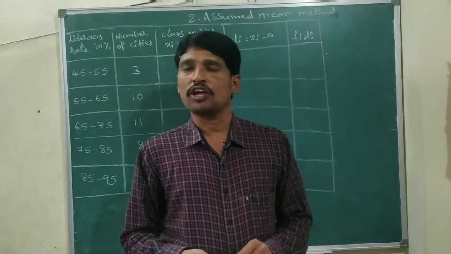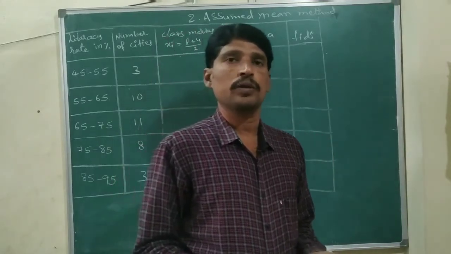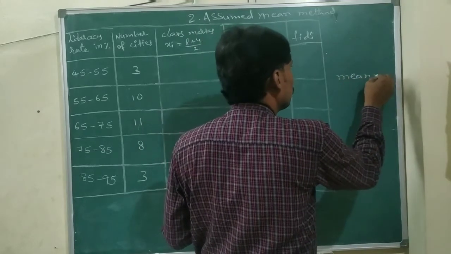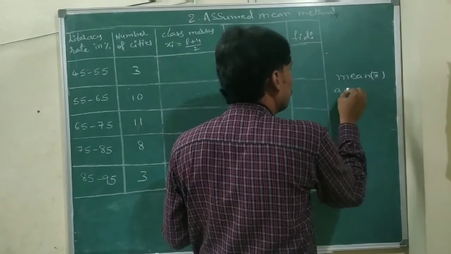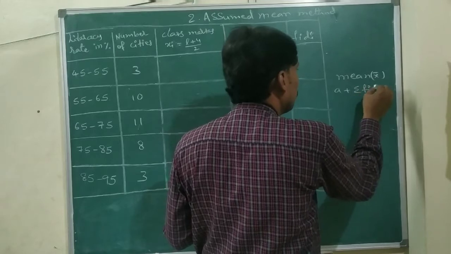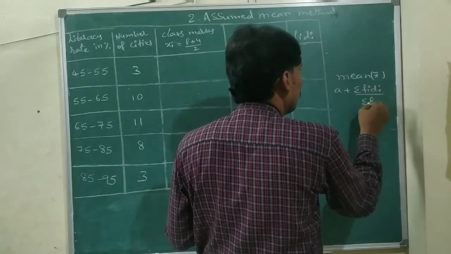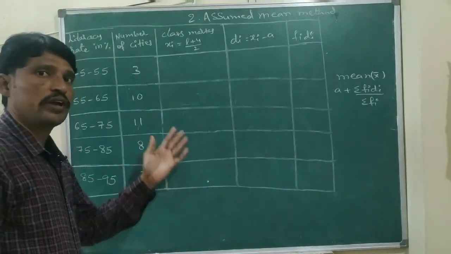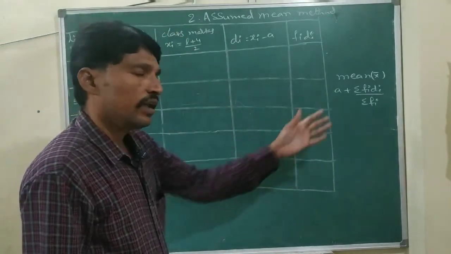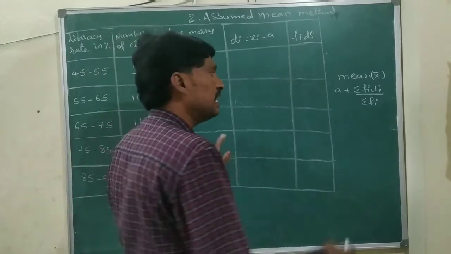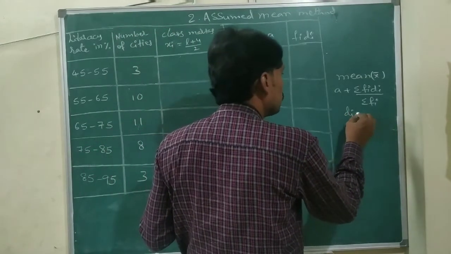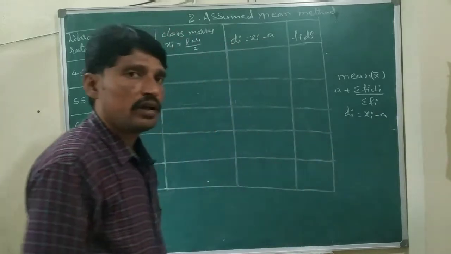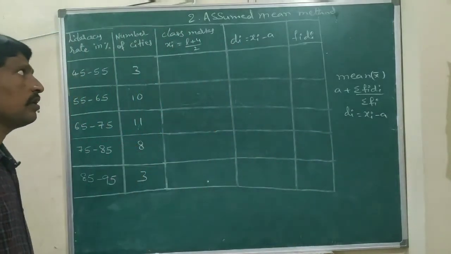Second method, that is the assumed mean method. The mean formula: x bar equals A plus sigma fi di by sigma fi. A means we are assuming one value in the class marks, that is A. Fi means frequencies. Di equals deviations, xi minus A, we need to use the formula. Sigma fi means sum of the frequencies.